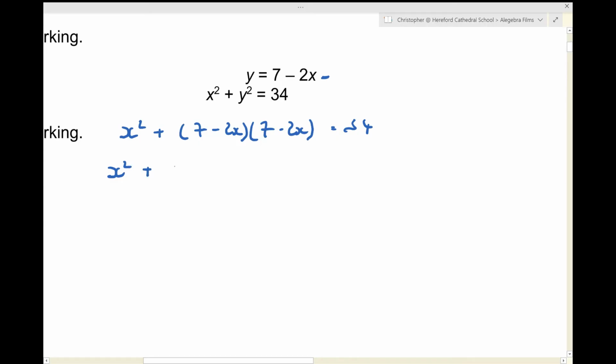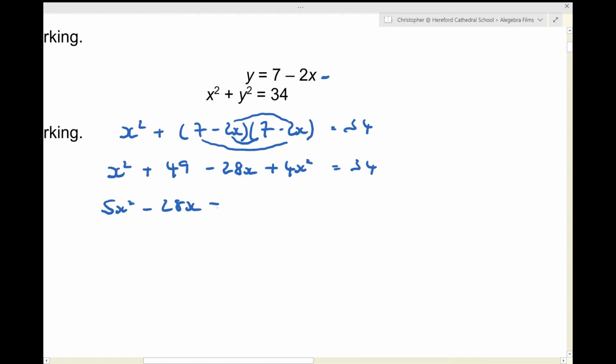7 times 7 is 49. That's going to be minus 14x, and I'm going to have another minus 14x from here. Gives me minus 28x, plus 4x squared from there. Equals 34. Tidy up the left-hand side. 5x squared minus 28x plus 49 equals 34. Now let's set that equal to 0 by subtracting 34 from both sides. Okay, there's a quadratic equation.